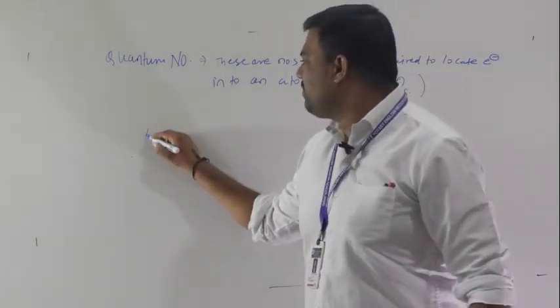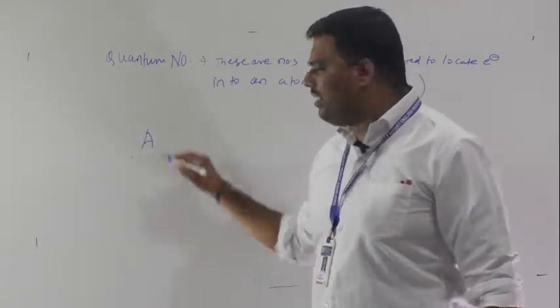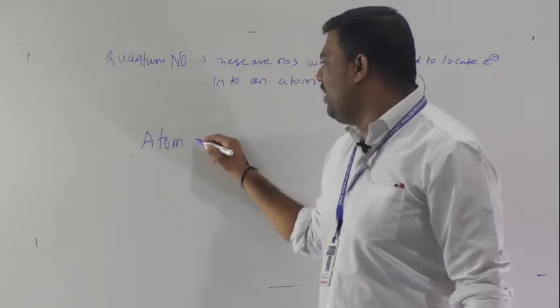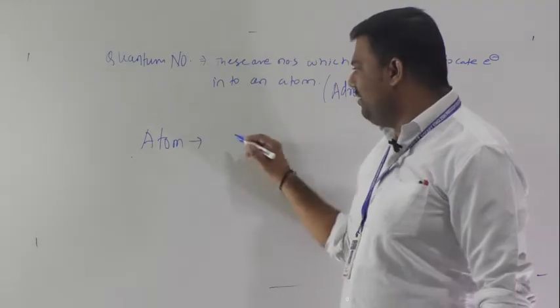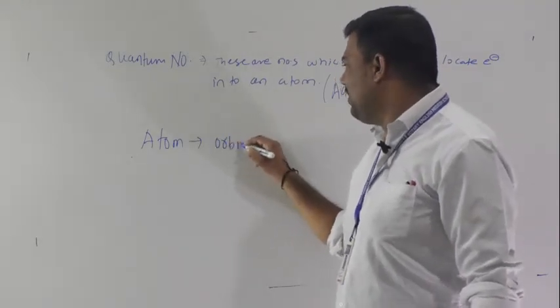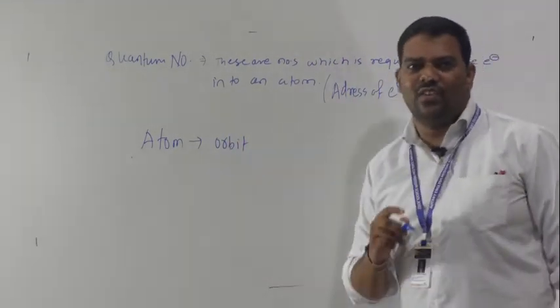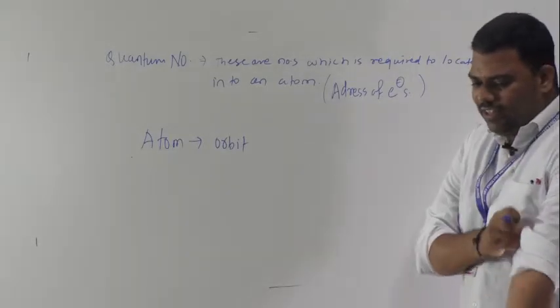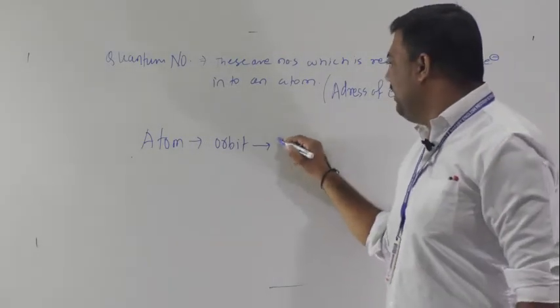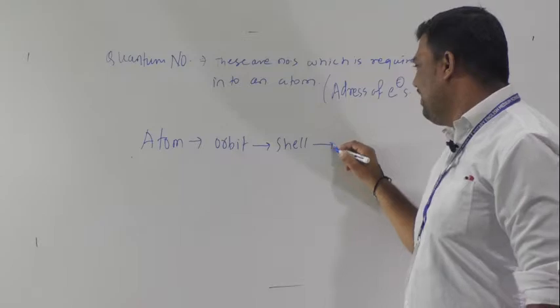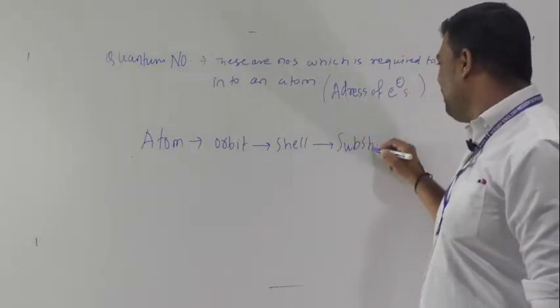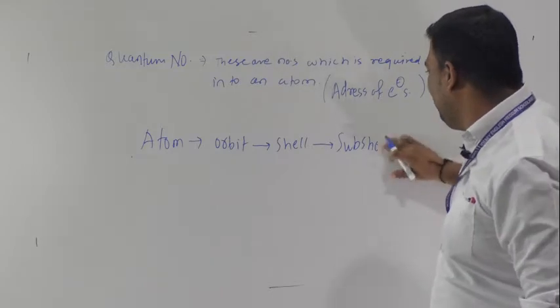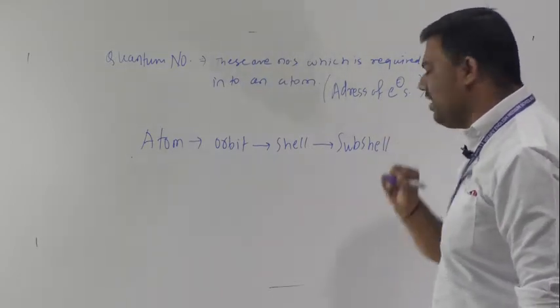So see, very much easy here. First, you know atom, that everyone knows. Okay, atom. Then what? Yes, orbit. Okay, first is what? Atom, then orbit, then shell, as you know, K, L, M in shell. Then subshell. Subshell, that only we are going to discuss briefly here.